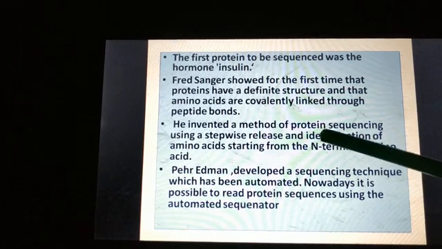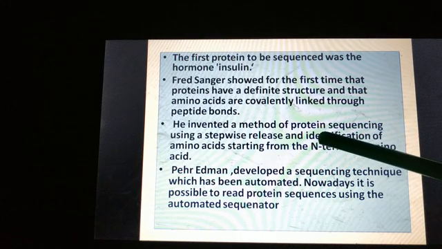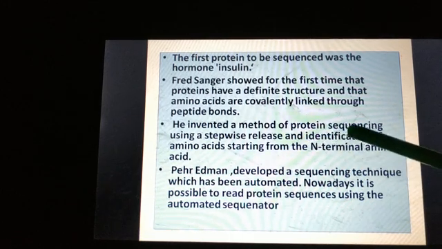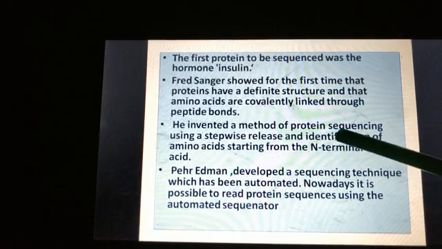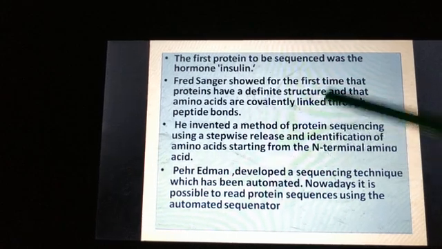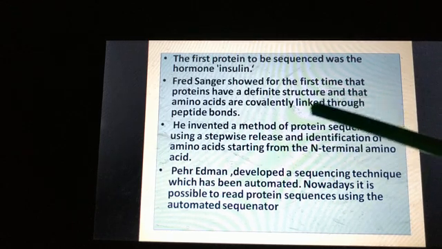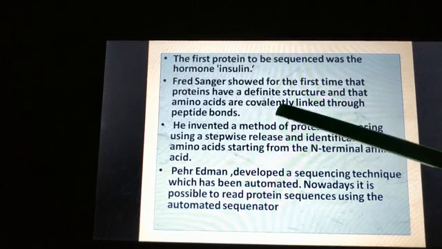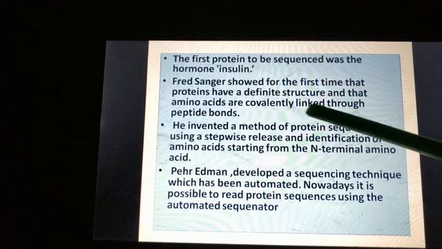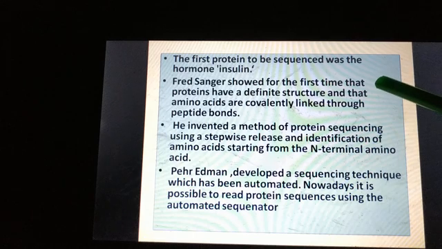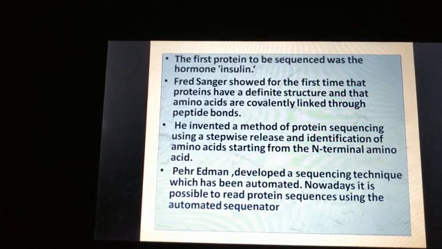He was the first one who invented this method. He did protein sequencing. So what did he do? Protein sequencing means, as I already said, we can know the sequence of the amino acids present in a particular protein.